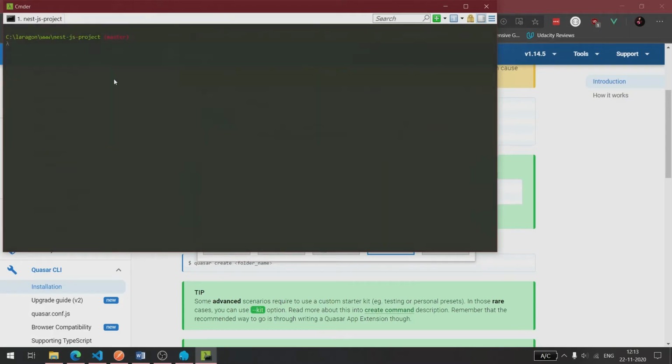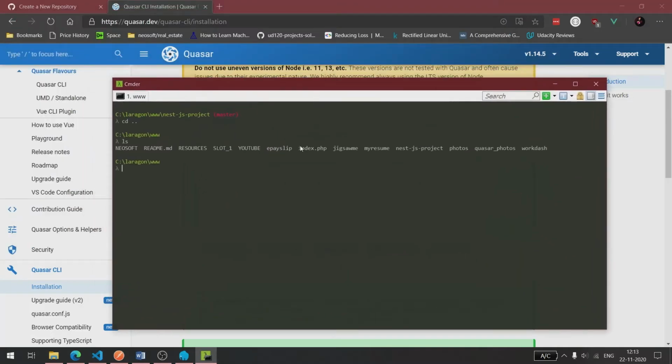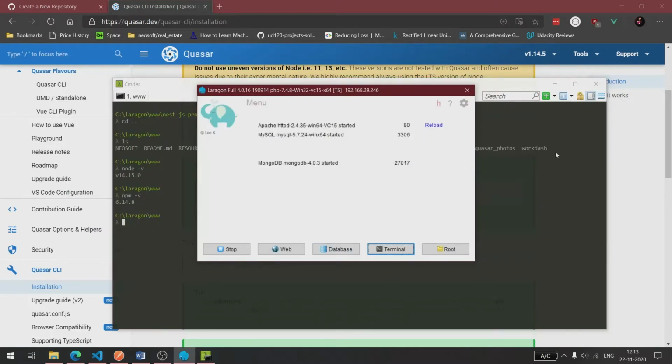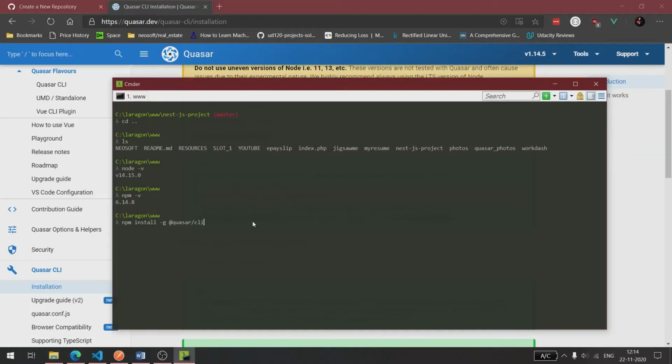Okay, here let's create one. Node version and npm version are the latest. I think I have already installed it. Let's check what harm it would do if I install it again.